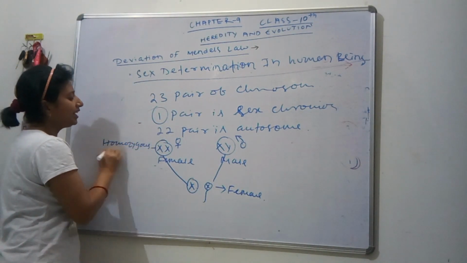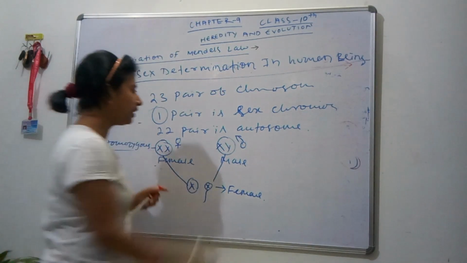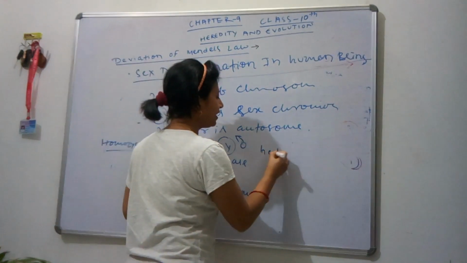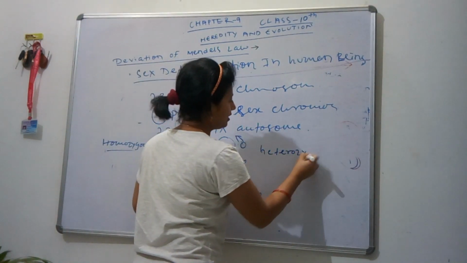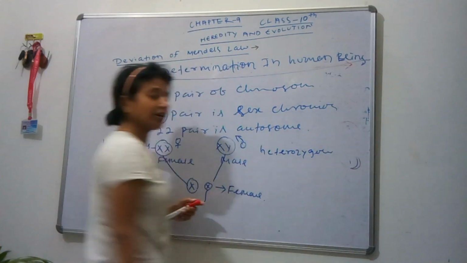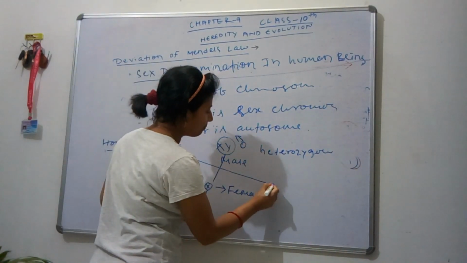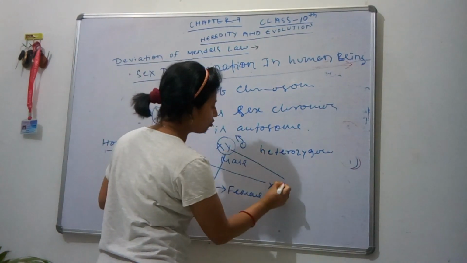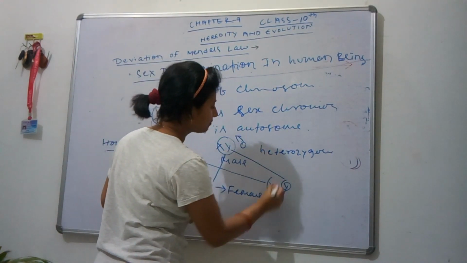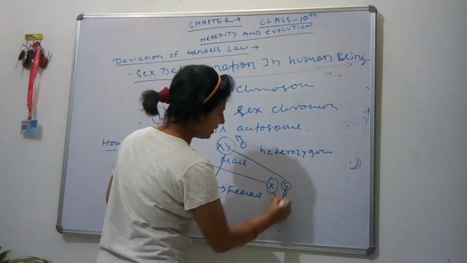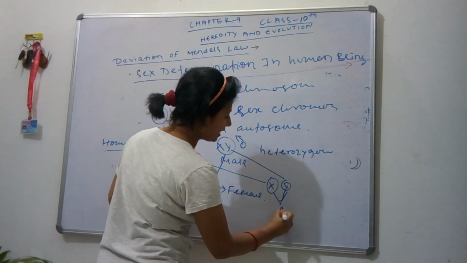Homozygous means containing both the chromosomes the same or equal, but the male is heterozygous or heterogametic. If the X chromosome from female and the Y chromosome from male come together, the sex will be determined or express itself as male.